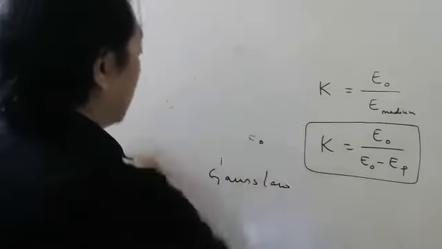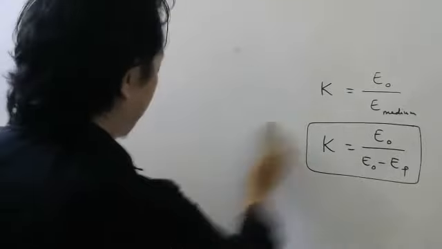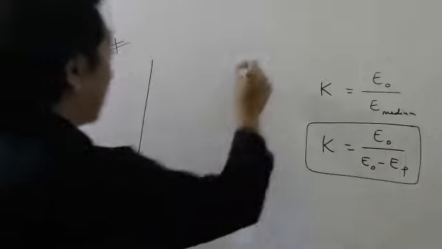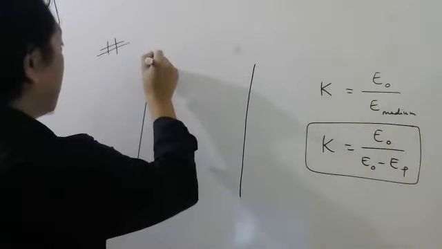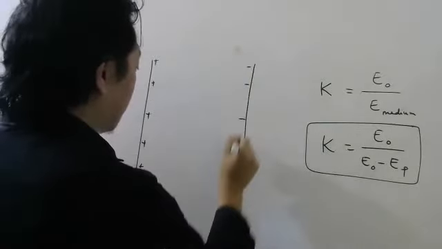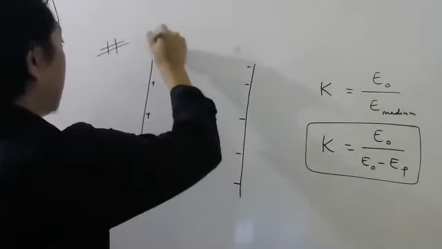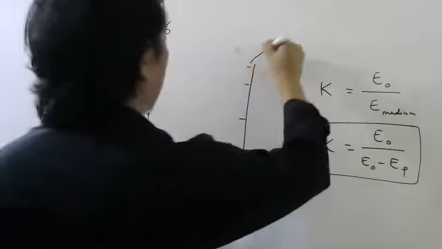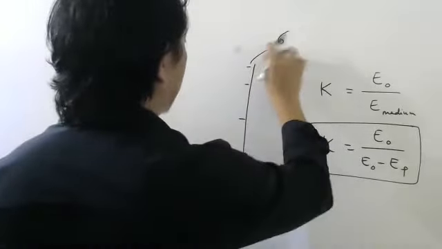And now, see something very interesting. Imagine I have two plates, positively charged here and negatively charged here. Here the surface charge density is sigma, and this is equal but opposite, minus sigma.